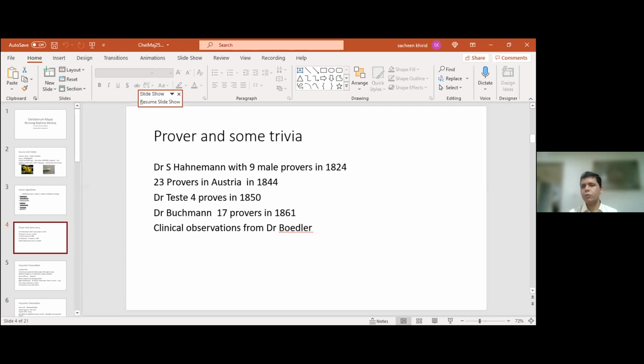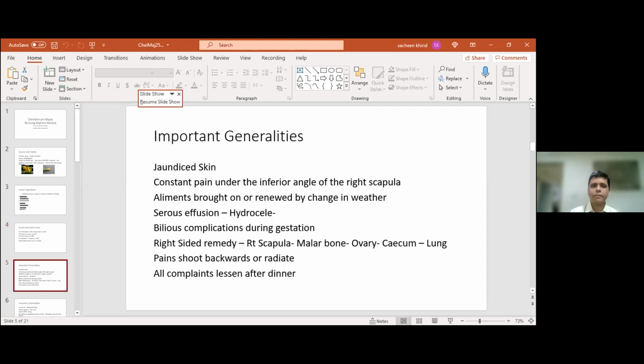All right. Dr. Buchmann was from Germany. Dr. Setzi was from France. So you have a lot of European and a few American observations. Now, always, when we say Chelidonium, the only thing that comes to our mind is that pain at the inferior angle of the scapula. So these are called the important generalities, and we are just going to list through them. I think it's like a complete revision, but I believe it's fascinating and important to revise, and that's been the aim of this study group today.